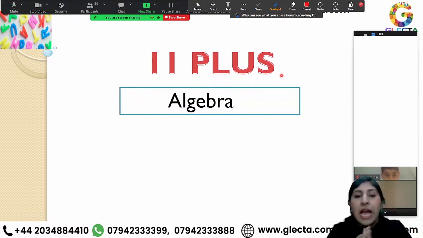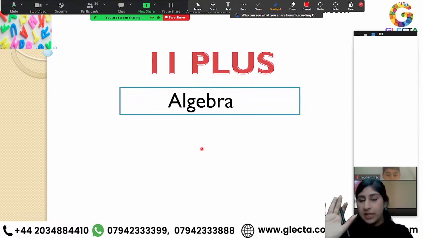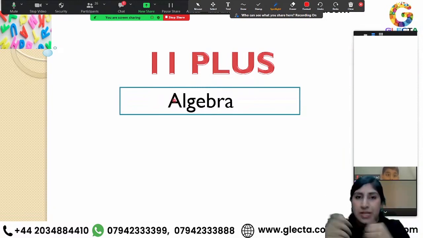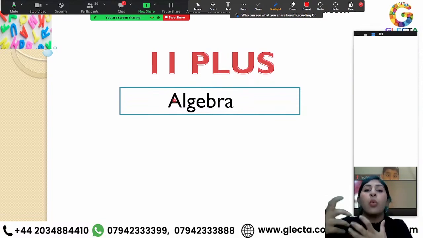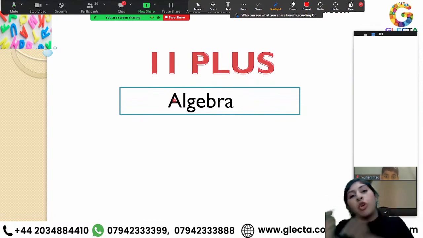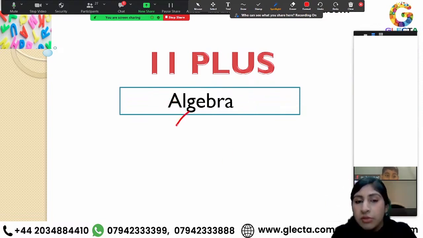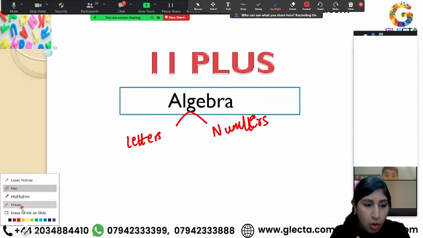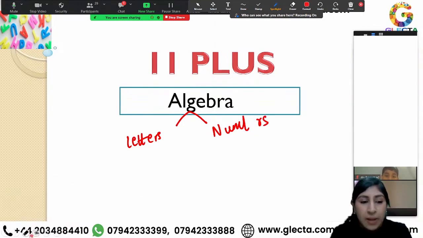For algebra, a branch of mathematics which consists of a study of letters and numbers, in mathematical language we call them variables and constants, right? Over here, to simplify it, I'm going to call them letters and numbers. Now, when we talk about numbers in math, when I'm saying number 2, number 3, that's a fixed number that I'm talking about.